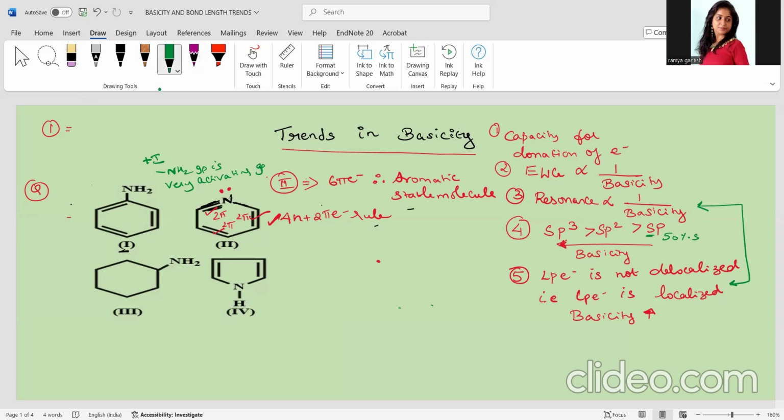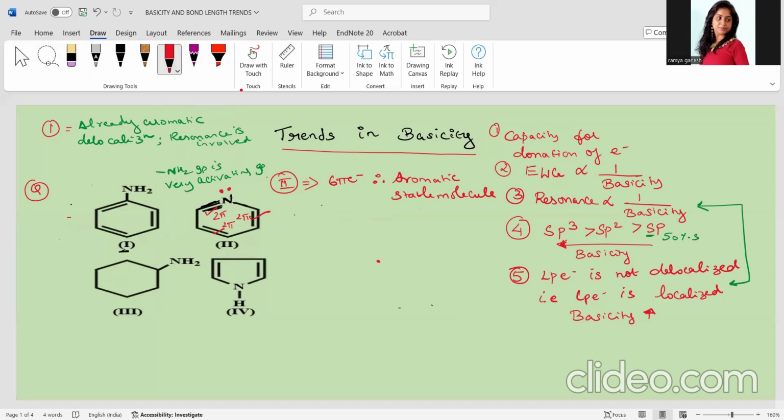First, the molecule is already aromatic. Number two, there is a possibility of delocalization. Since delocalization is happening, resonance is involved. If resonance is involved, obviously basicity would be decreased. Correct or not? Now let us look at the second one. Ma'am, it is 6 pi electrons, an aromatic molecule. Yes, correct.